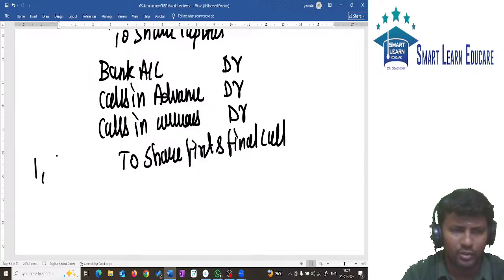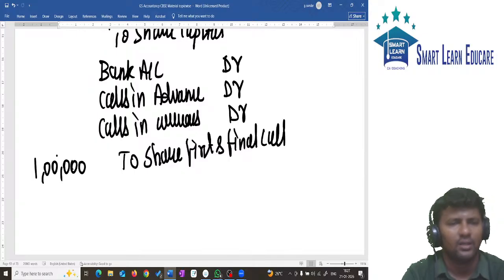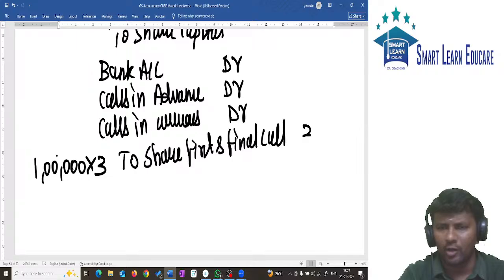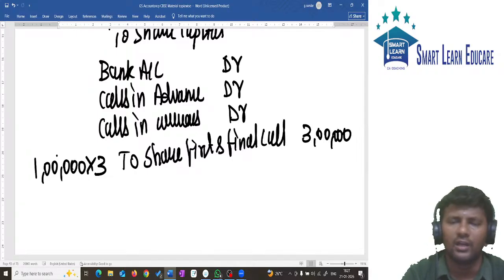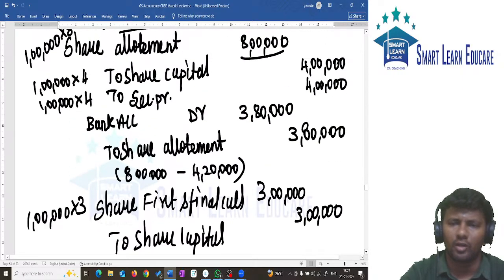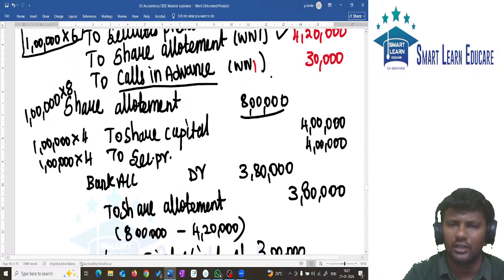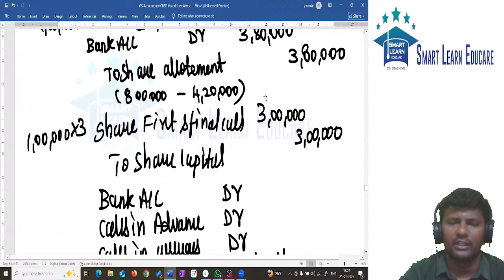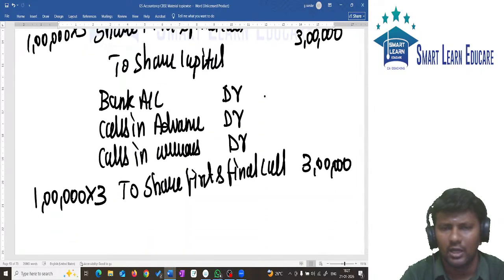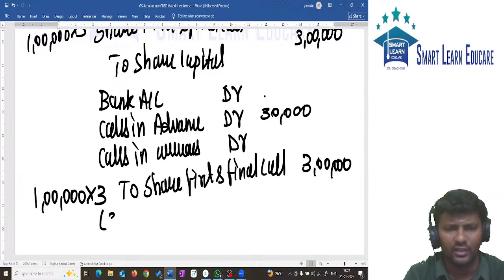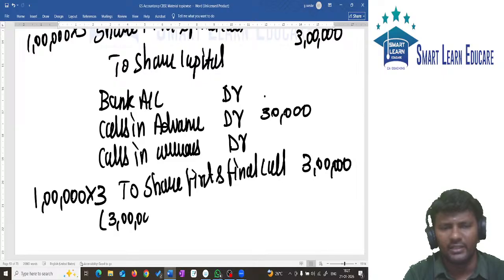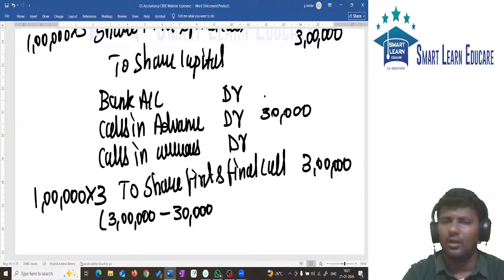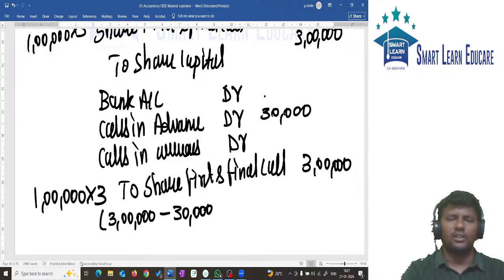We are supposed to receive 1 lakh shares on this 3 rupees. How much is totally to be received? 3 lakhs to be received. But already we received how much amount as calls in advance? 30,000. That 30,000 will not be received now. Advance will be adjusted. 3 lakh minus advance 30,000. Now we need to find out calls in arrears.